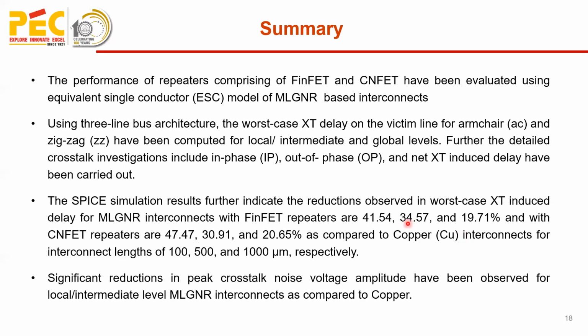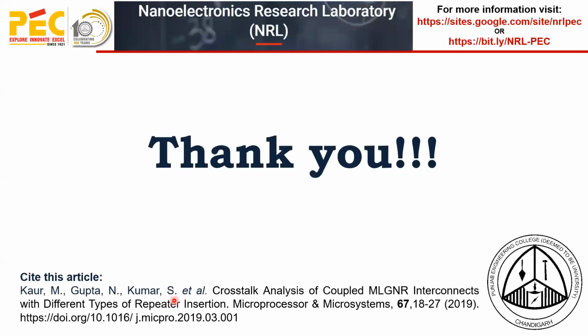So here a significant reduction in peak crosstalk noise voltage amplitude has been observed for local and intermediate level MLGNR as compared to copper. So this was the discussion.